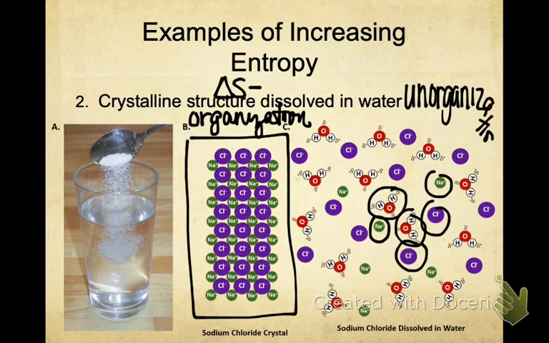I'm running out of room on the slide. So unorganized. Anytime I increase that unorganization or I increase that disorder, my delta S becomes more positive.